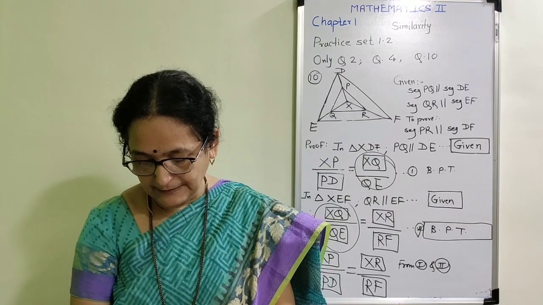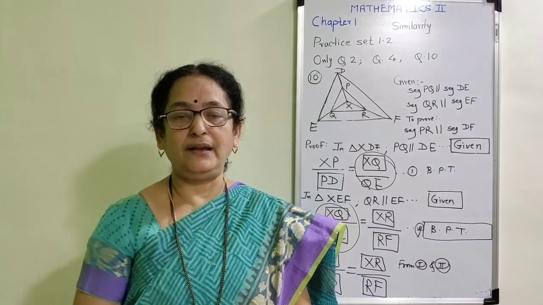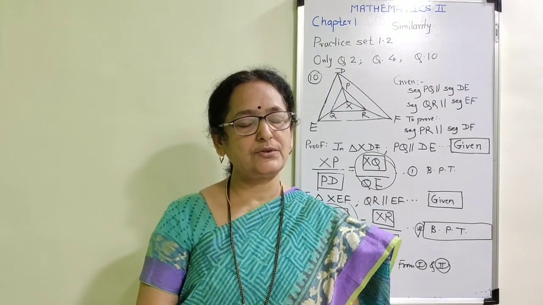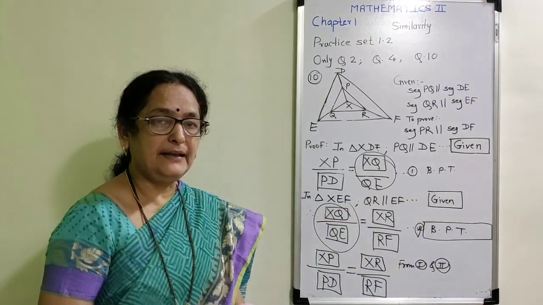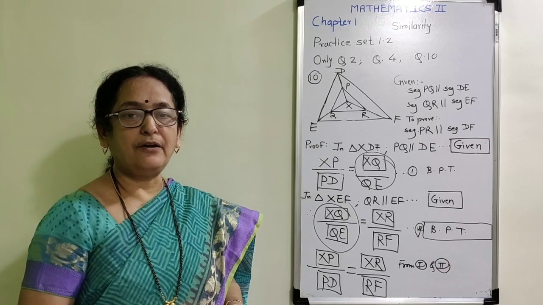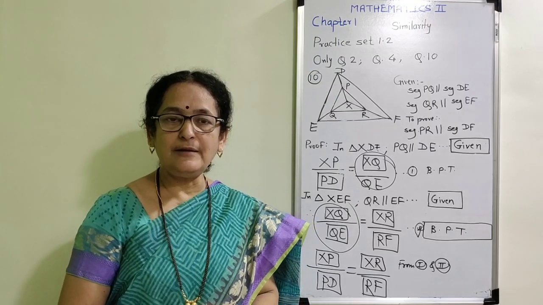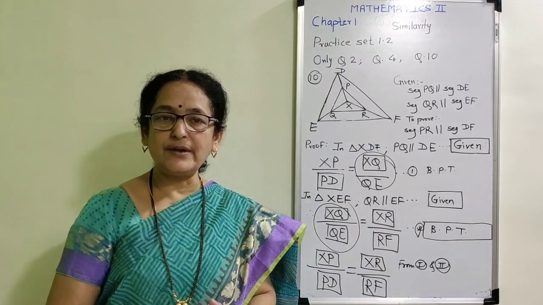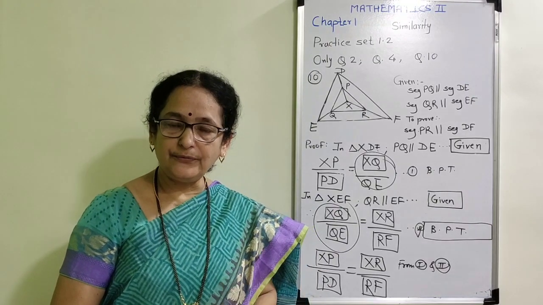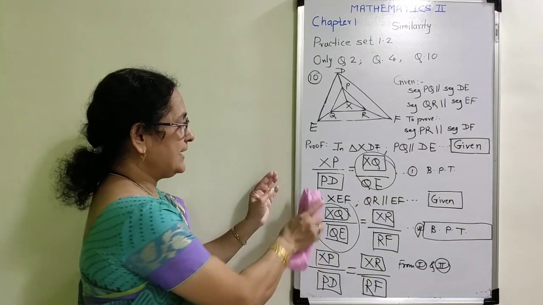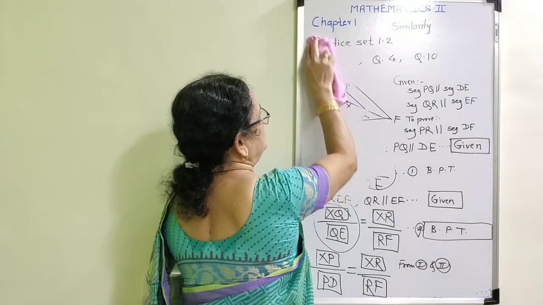Now I am going to explain the next topic where you are going to revise the concept of similarity and the test of similarity which you have already completed in 9th standard. I am going to explain those, and then in the next period we will complete our next exercise, that is 1.3 and 1.4. There is no elimination of examples in the next 2 practice sets. 1.3 we are going to learn completely. 1.4 we are going to learn completely, and that's why now I am going to explain to you the concept of similarity.